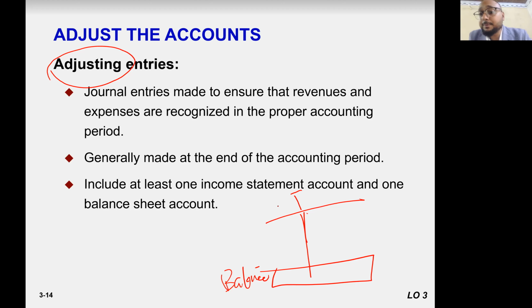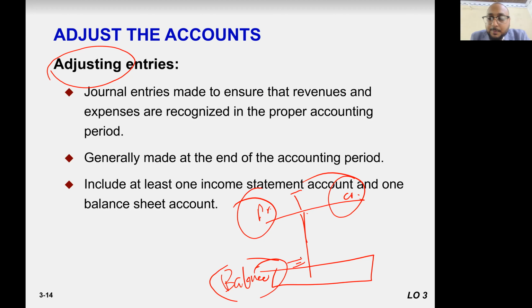Recall our previous discussion: how we make the balance, whichever side is greater, the balance would be there, right? So before this closing the account, we adjust some of the accounts, not all accounts, some of the accounts are going to be adjusted.